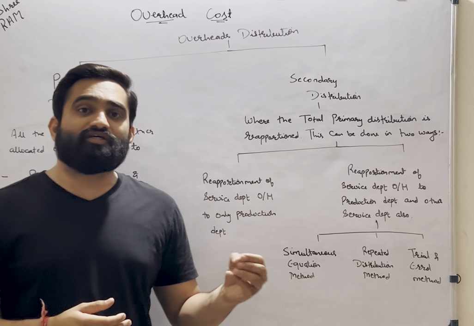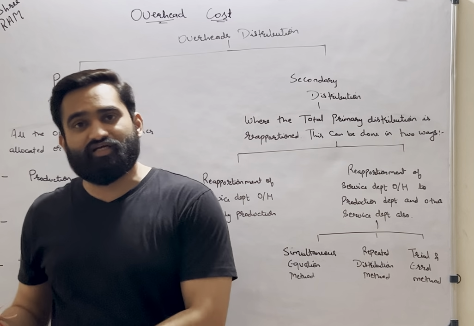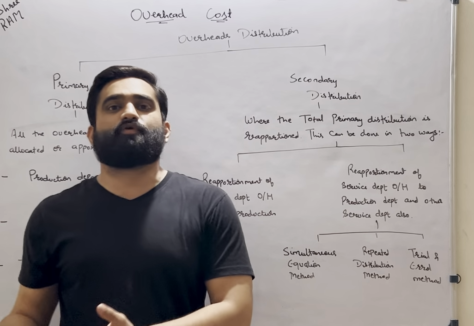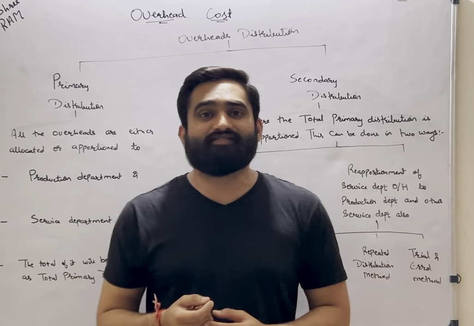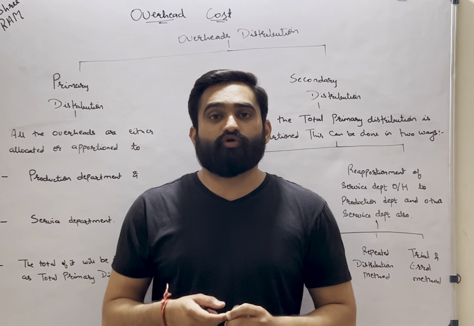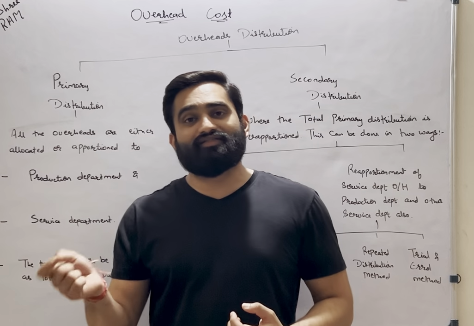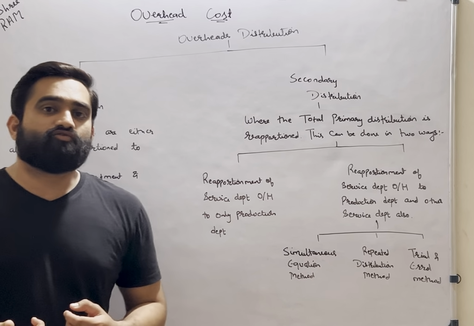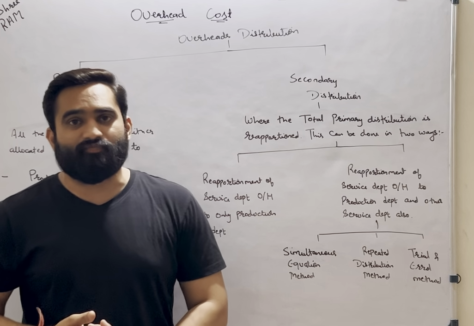On the other hand, we have service department. Service department provides services to the production department itself. It works as a helping hand to the production department. Like one of the example of the service department is the purchase department. So if the purchase department will purchase the raw material from the vendors, only then the production department can utilize that material for producing something. So these are the two different departments. One is production, another one is service department.